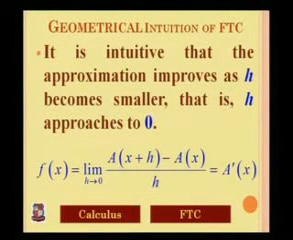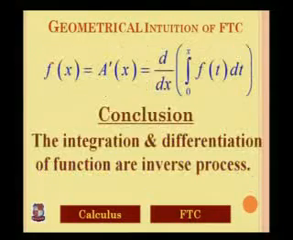It is intuitive that the approximation improves as h becomes smaller. That means as h approaches 0, the value is given as f(x) equals the limit as h tends to 0 of A(x plus h) minus A(x) divided by h, which is the definition of the derivative of the area function A(x). That means f(x) equals A'(x), which equals d/dx of the integral from 0 to x of f(t) dt.